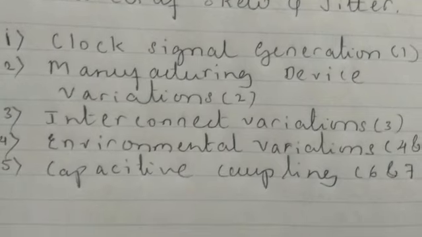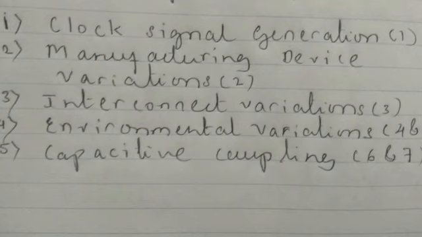Next, we'll see the third point, interconnect variations. Vertical and lateral dimension variations cause the interconnect capacitance and resistance to vary across a chip. Since this variation is static, it causes skew between different paths. One important source of interconnect variation is the inter-layer dielectric, or ILD, thickness variation.